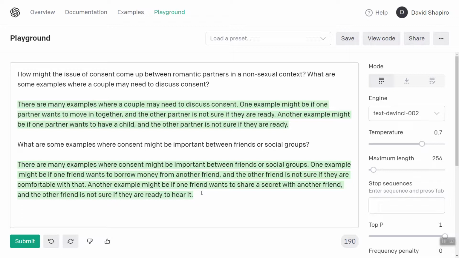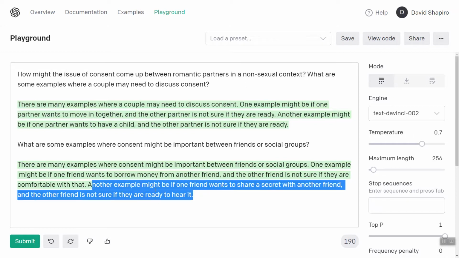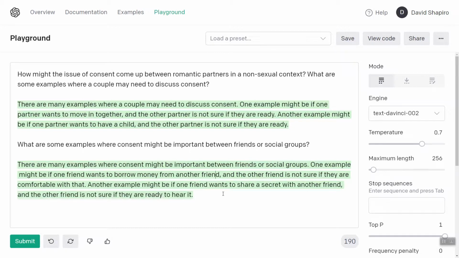So I have a personal policy. I say if it's a secret, do not tell me. I don't want to know because I don't want the burden of keeping someone's secret. I don't consent to hearing someone's secret. This is perfect. I had no idea it would come up with this, but this actually touches on a personal policy that I have. Okay, so that's consent between romantic partners and friends or social groups.